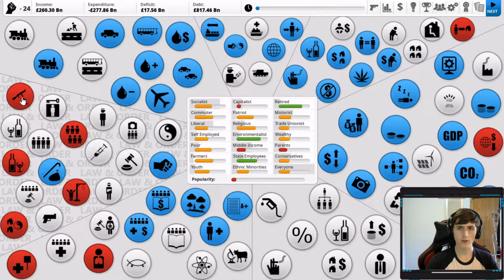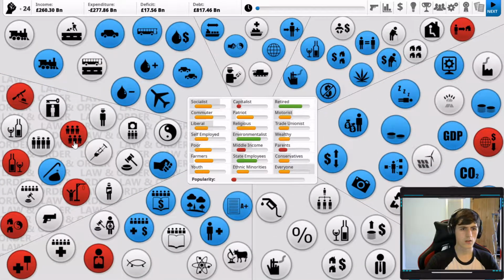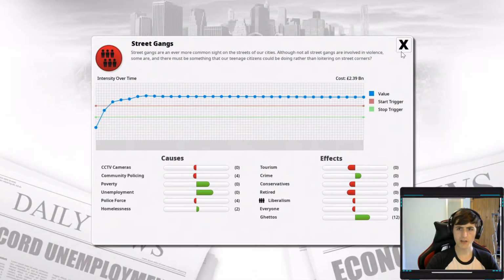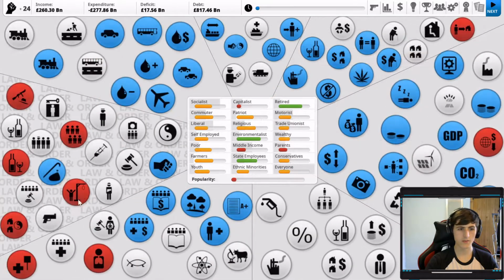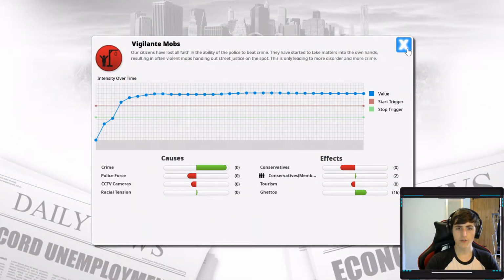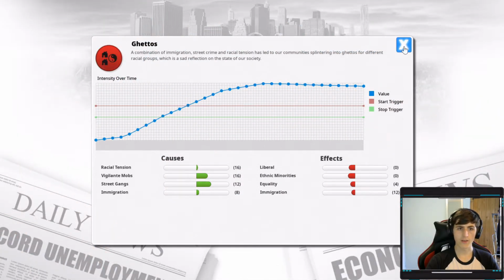Okay, so the problems. We have a little bit of organised crime. We have street gangs. Wow, that costs a lot of money. We have alcohol abuse. Wow, we're not going to get that down anytime soon. We have vigilante mobs. And we have ghettos. Wow.